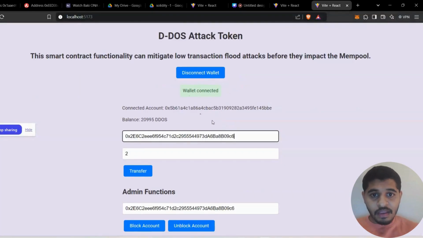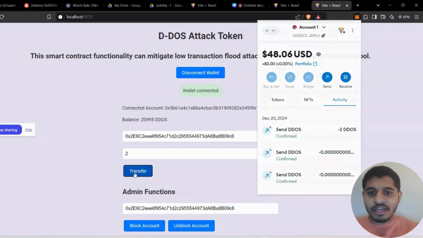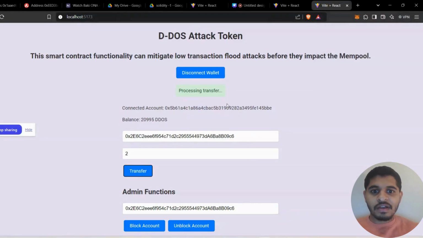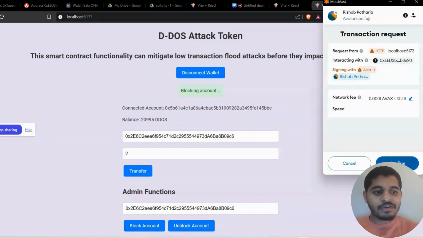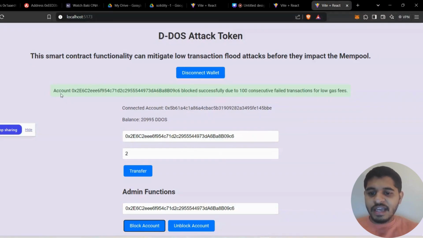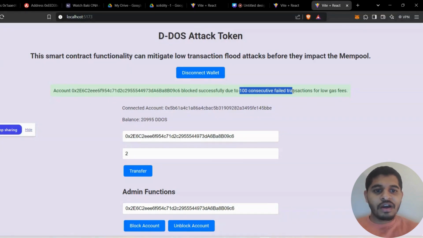I'm going to transfer the tokens to account one. This is the address of account one, you can see the account is 0x2e2e. I'm going to transfer two tokens. I have successfully transferred, and on top of that, I'm going to block the account as well. The main reason I transferred the tokens is to show from the front end that it cannot make any transactions. See, I have blocked it. The account is blocked successfully due to 100 consecutive failed transactions for low gas fee.